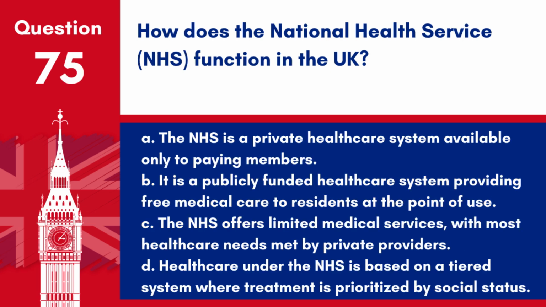Question 75. How does the National Health Service, NHS, function in the UK? A. The NHS is a private healthcare system available only to paying members. B. It is a publicly funded healthcare system providing free medical care to residents at the point of use. C. The NHS offers limited medical services, with most healthcare needs met by private providers. D. Healthcare under the NHS is based on a tiered system where treatment is prioritized by social status.